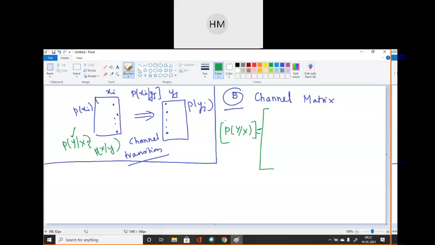So how will I write this channel matrix? Who can tell how we can write this channel matrix? We have to write all the probabilities over here. P of y1 upon x1, P of y2 upon x1. This is my row matrix, each row, and this will be my column. Clear, students?